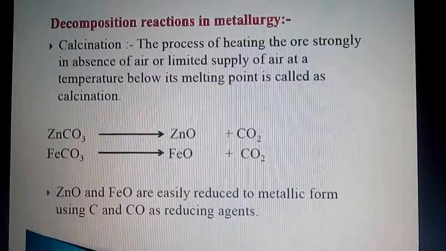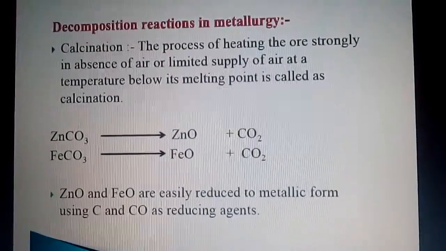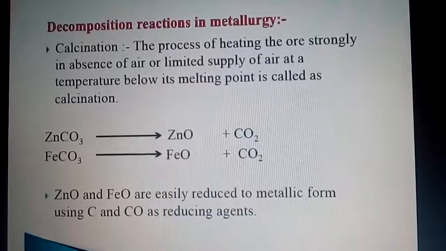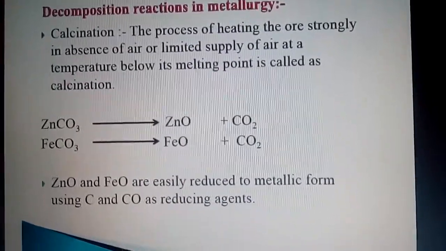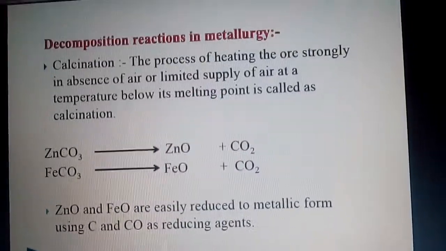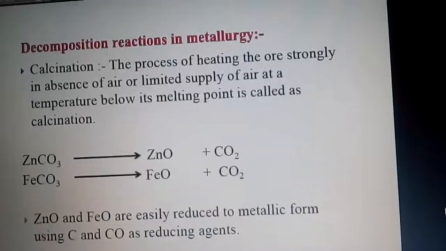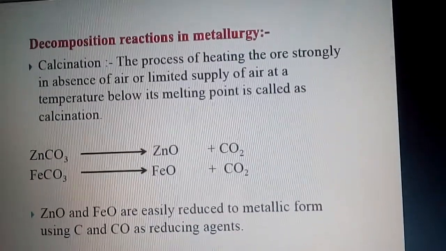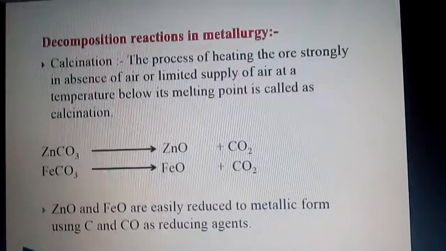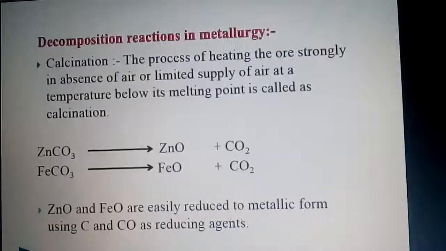Before we end today, I would like to take you back a little bit to grade 8, where we have seen calcination and roasting. I have given certain examples for calcination and roasting also. So calcination is a process of heating the ore strongly in absence of air or a limited supply of air at a temperature below its melting point, and this process is called calcination. So let us see zinc carbonate. When heated, it forms zinc oxide plus carbon dioxide.